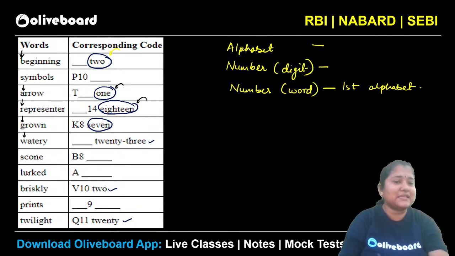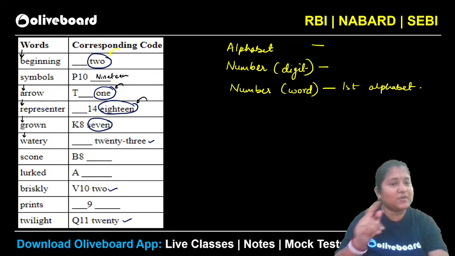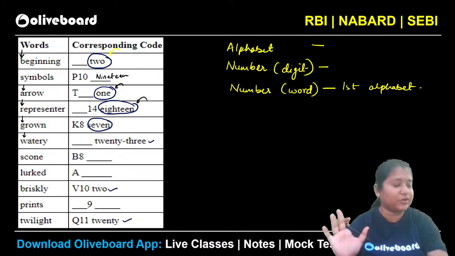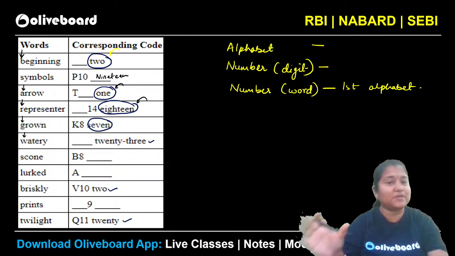So that means in this one, symbols mein kya hona chahiye? You can see symbols starts with S, which is 19, so we will have a 19 here, right? So 19 will be there, isn't it? I hope this is clear. So the number given in word is nothing but the first alphabet of that particular word. है ना? So that is the logic for the number as per words.